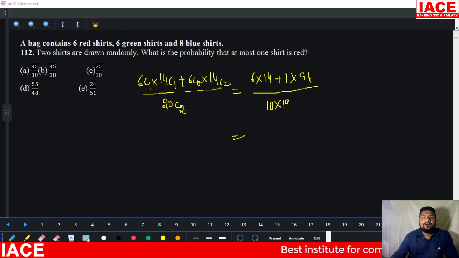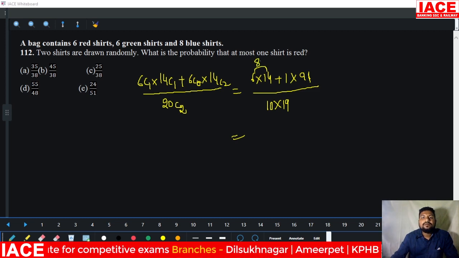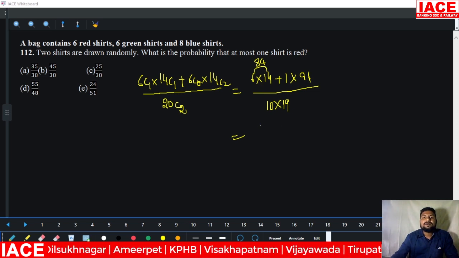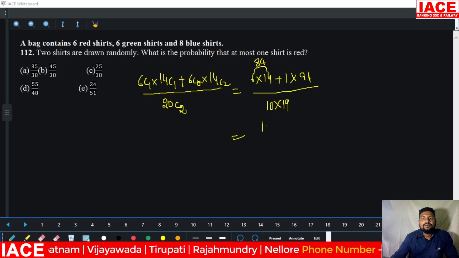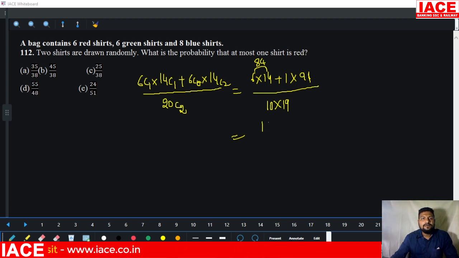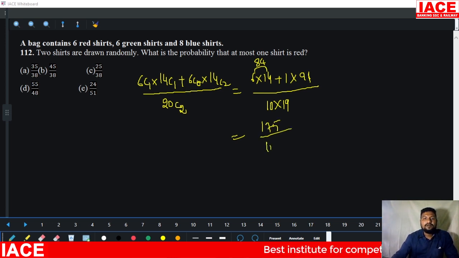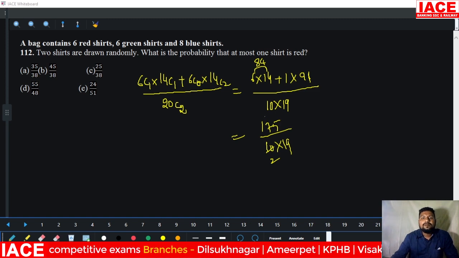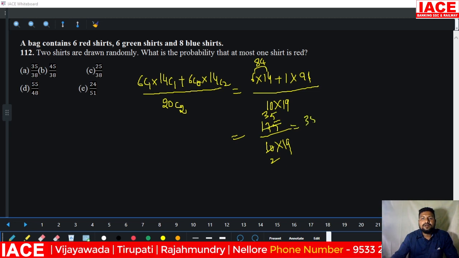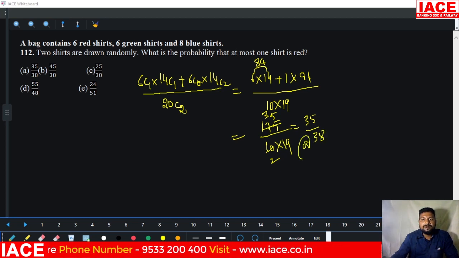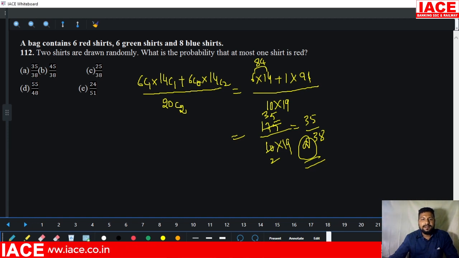Here 6 into 14 is 84, and 84 plus 91 is 175. 175 by 10 into 19, cancel with 5, 5 2s are 10, 5 3s are 15, and finally our answer is 35 by 38. 35 by 38 means option A is correct here.